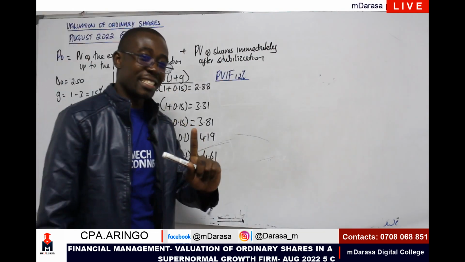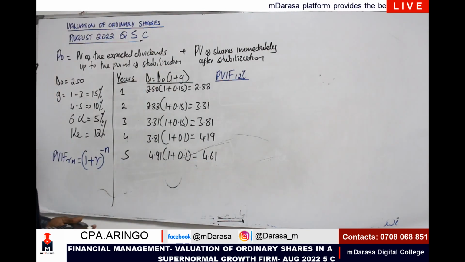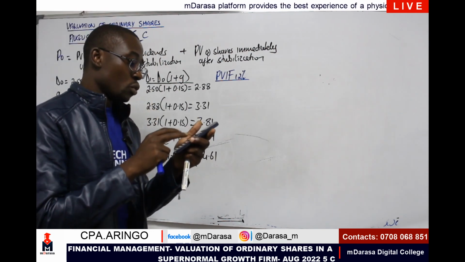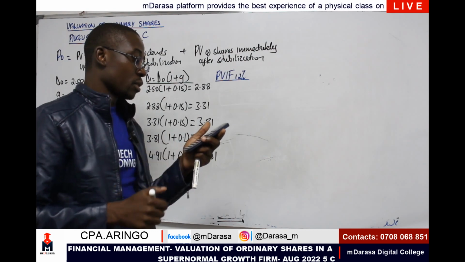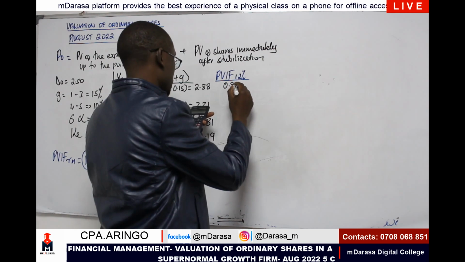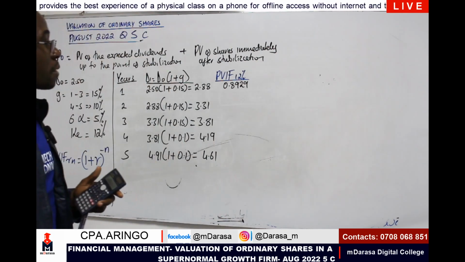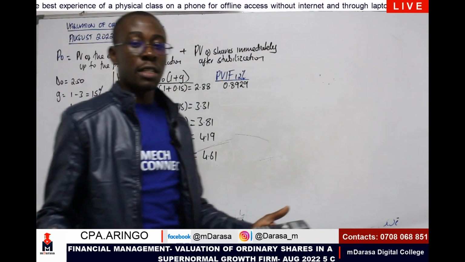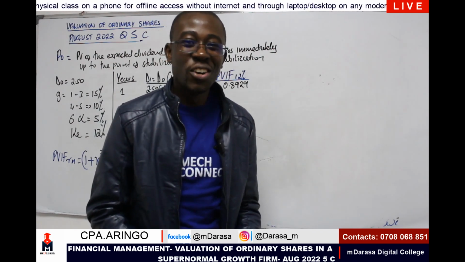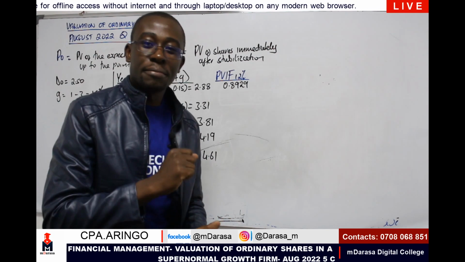And Mwalimu is going to give us a shortcut. Today we learn a lot of things. So let us do it. I'm having the rate which is 12%. So literally I'm having 1.12 raised to the power negative 1, which in this case gives us 0.8929 to 4 decimal places. I don't need to repeat this formula. If I've attended Mwalimu Aringo's class, all I need to do is take whatever I have computed and divide by 1 plus r.